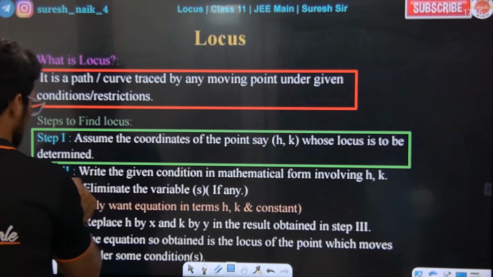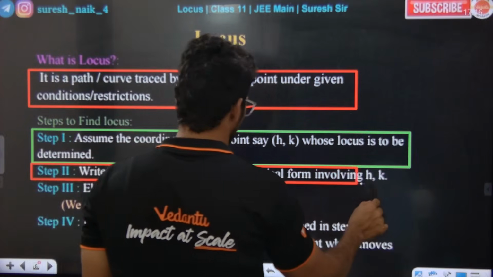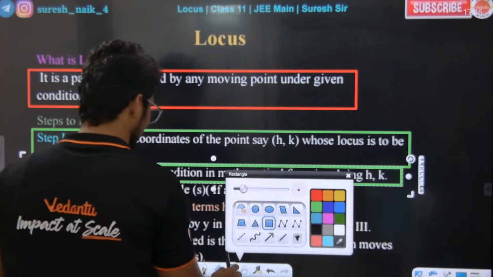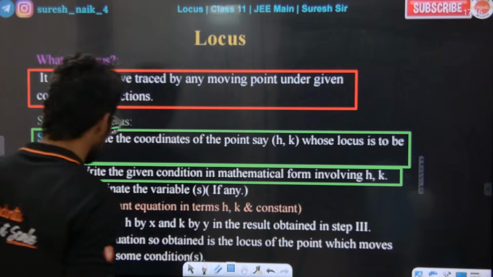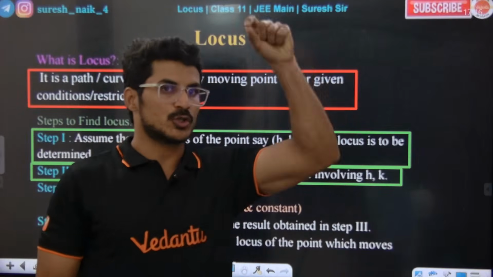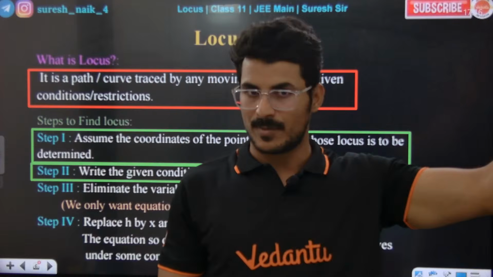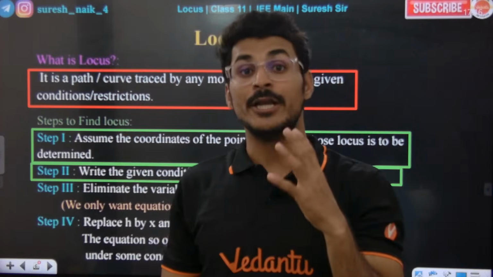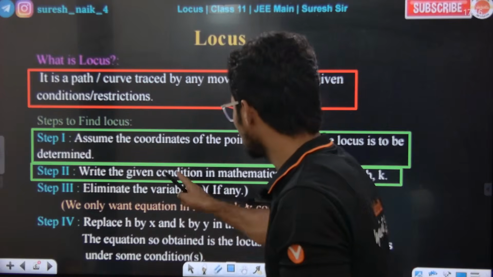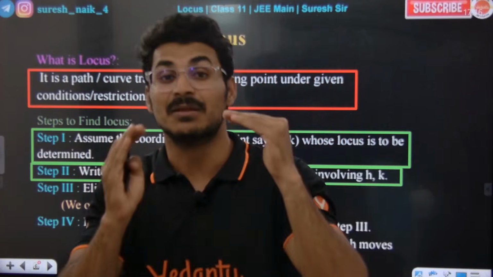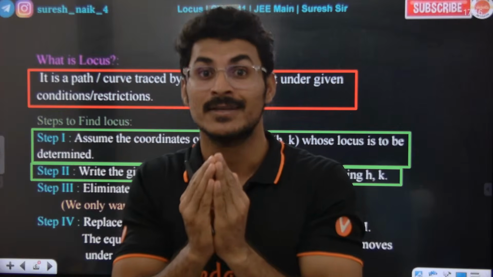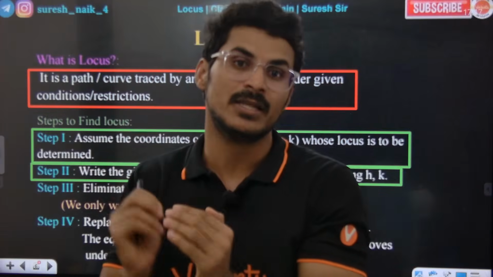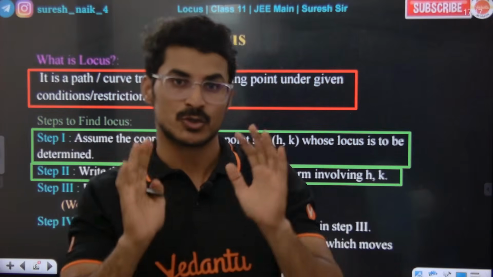Step number 2: write the given condition in mathematical form involving h and k. So we need to write the mathematical condition. You assume the coordinates of the point as h comma k, and based on the point's coordinates you need to write a mathematical equation. To form the mathematical condition, you will be given the data in the question. The data will be mentioned in the question, so don't worry about it.